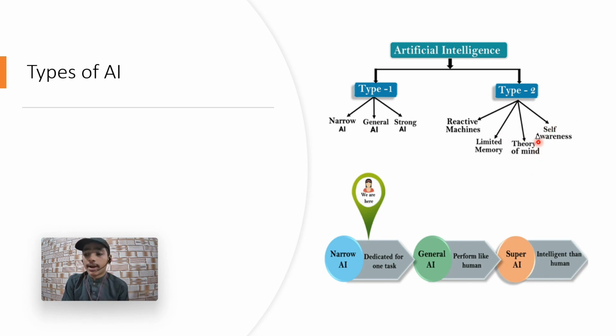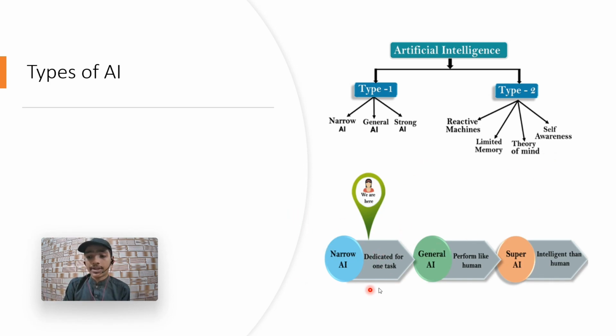Theory of mind: we learn the psychology of the mind and apply that to our machine, so that through natural language processing, NLP, the machine gets to know what the prompt is asking and what the prompter's feeling is right now, to give a more precise and more concise answer to him or her.